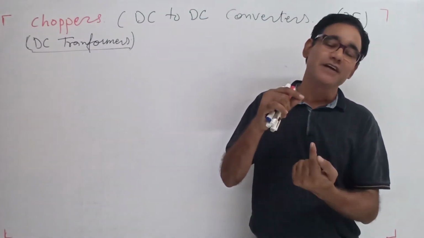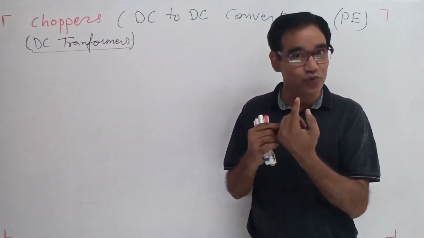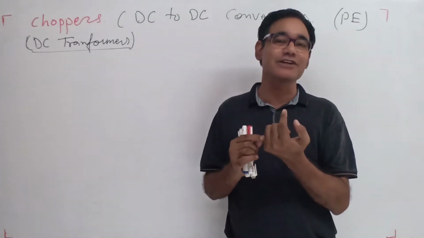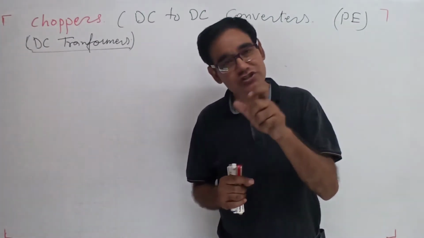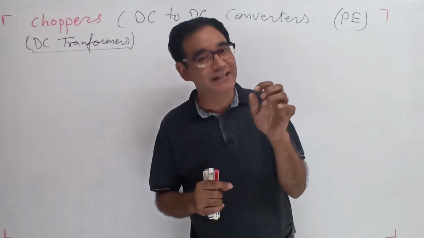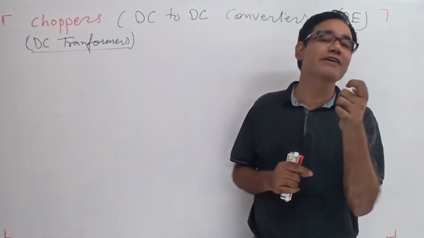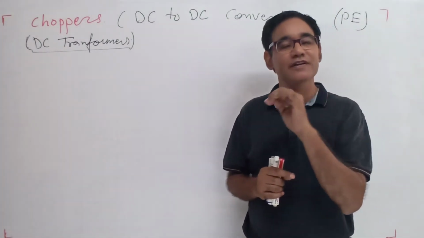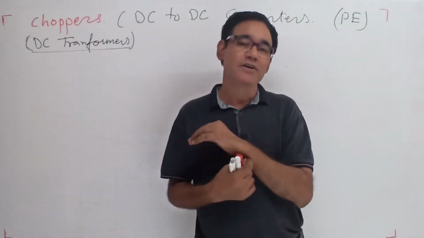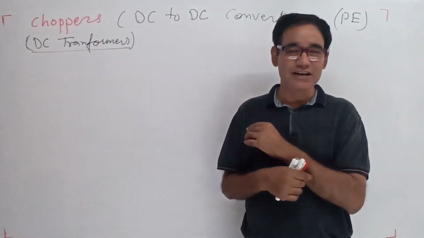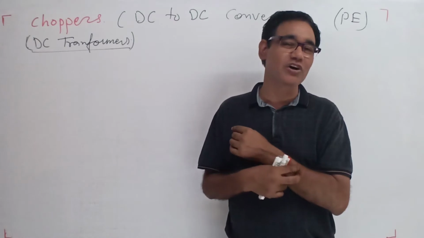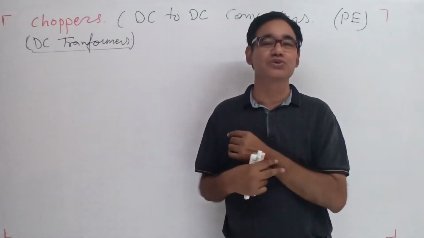So if there is a continuous signal, it means they require transistor type devices. Generally the normal SCR is not used.